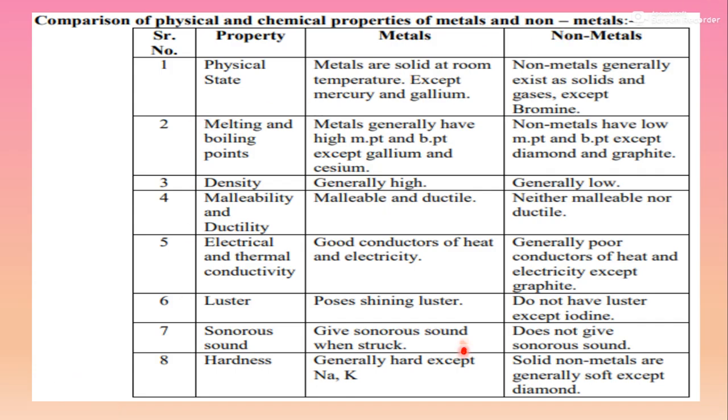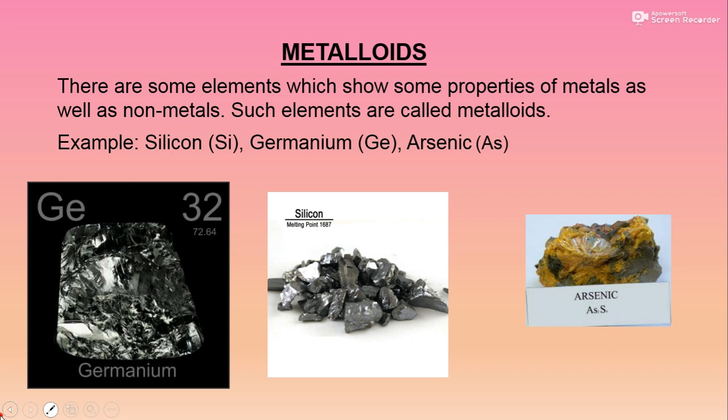And this is the complete table in which I have summarized the physical properties of metals and non-metals. And these are metalloids. I discussed with you that metalloids contain some properties of metals and some of non-metals. So those are known as metalloids. इनमें कुछ property metals की होती हैं और कुछ property non-metals की होती हैं. There are three examples: silicon, germanium, and arsenic.